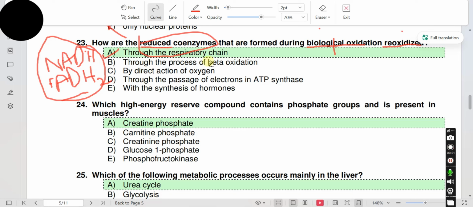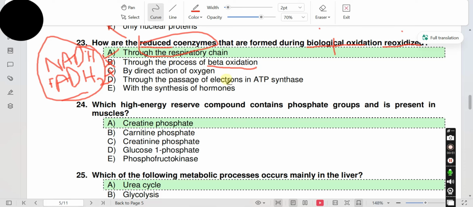Beta oxidation produces NADH and FADH2, not reoxidizes them. Option C, by direct action of oxygen. Oxygen is used in the electron transport chain, but it isn't directly involved in reoxidizing them. So C is the wrong answer.